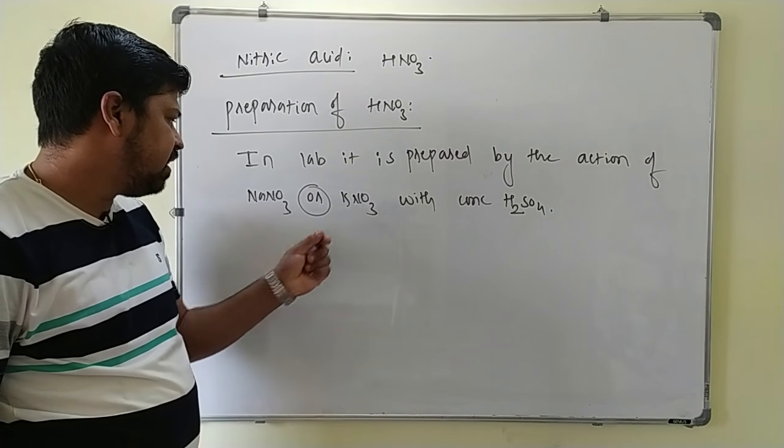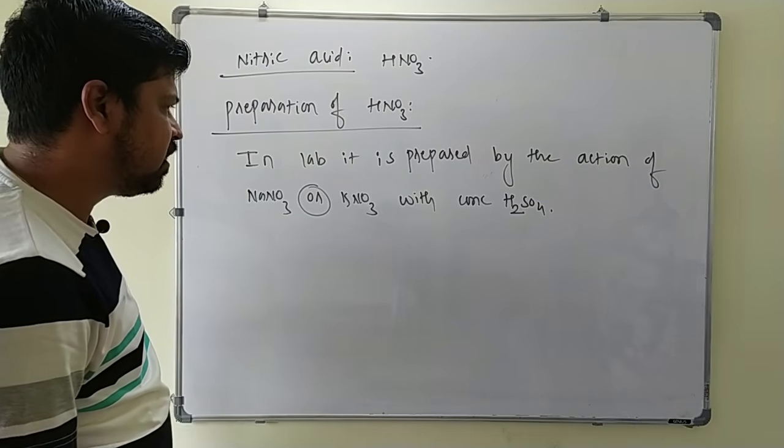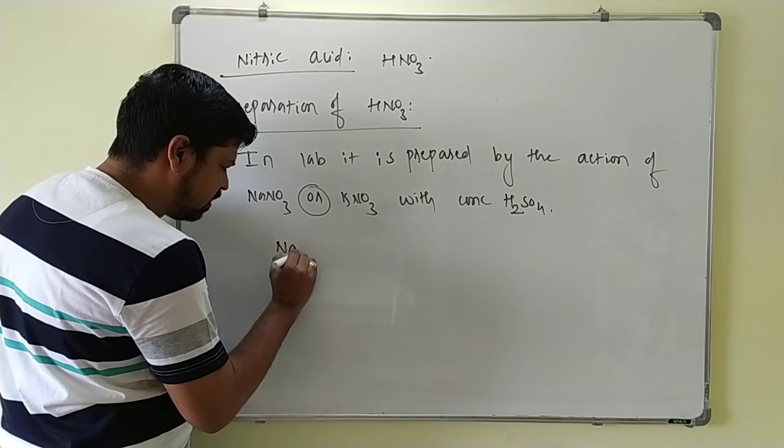HNO3 can be prepared by the reaction of NaNO3 or KNO3 with what? Concentrated H2SO4 here. So we will write the reaction.